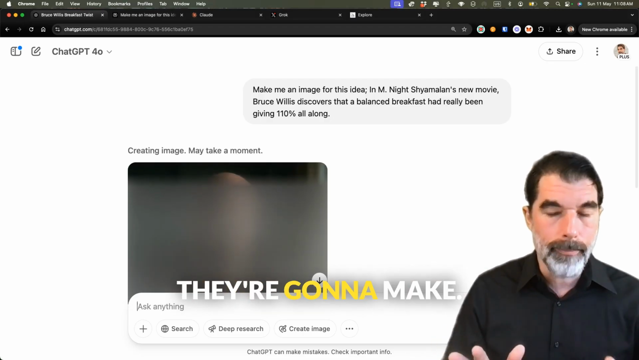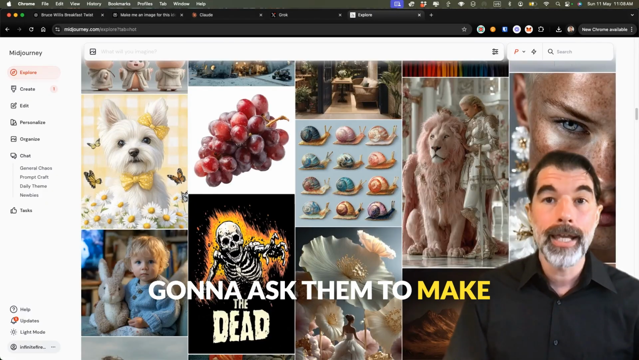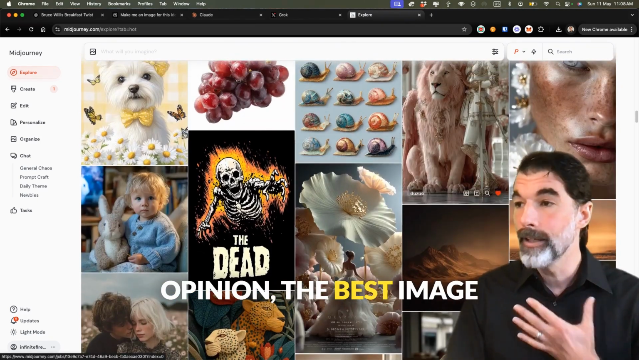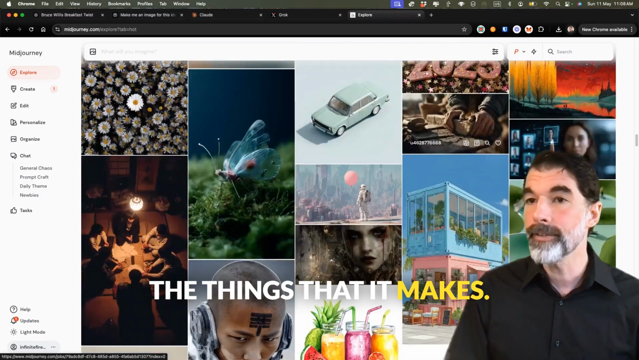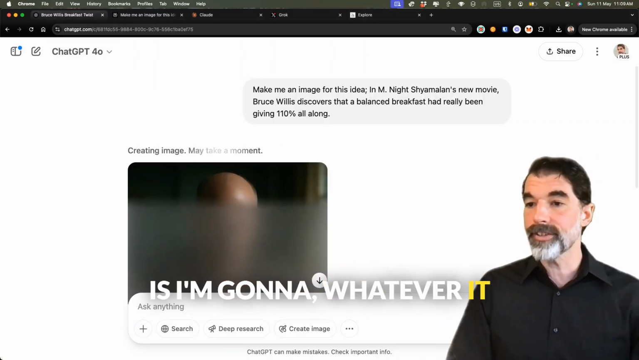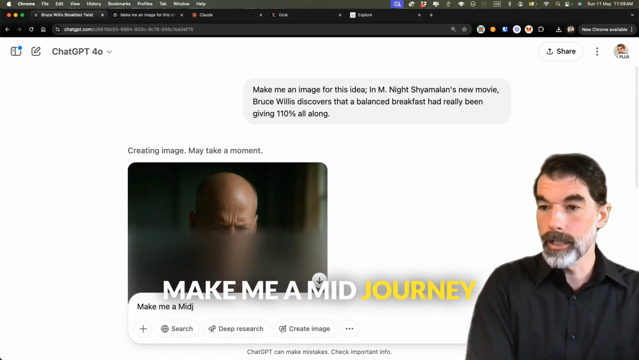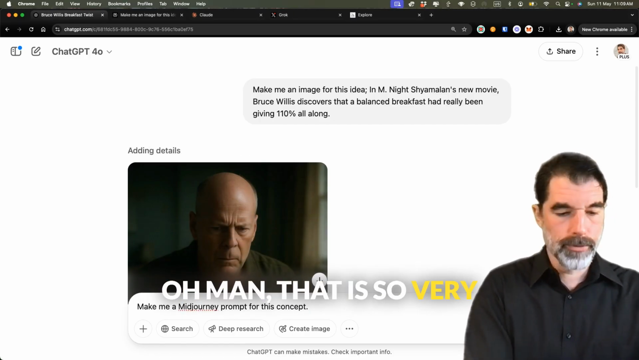However, whatever images they're gonna make, no matter how good or bad they are, I'm gonna ask them to make a Midjourney prompt. Midjourney is, in my opinion, the best image generator on the web. Look at this. It's incredible, the things that it makes. And so what I'm gonna do is whatever it says to me, I'm gonna say, make me a Midjourney prompt for this concept.